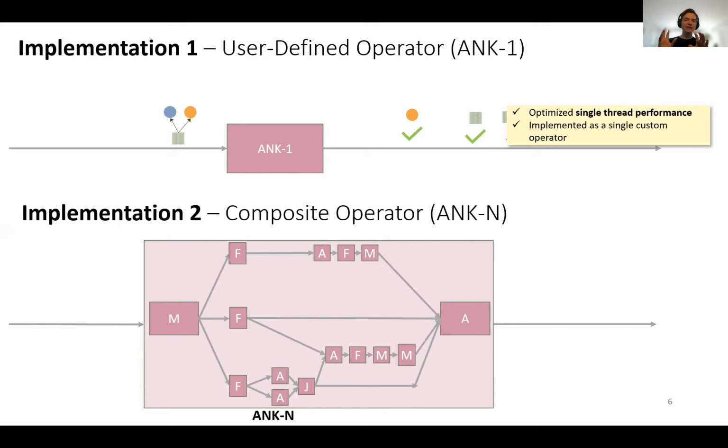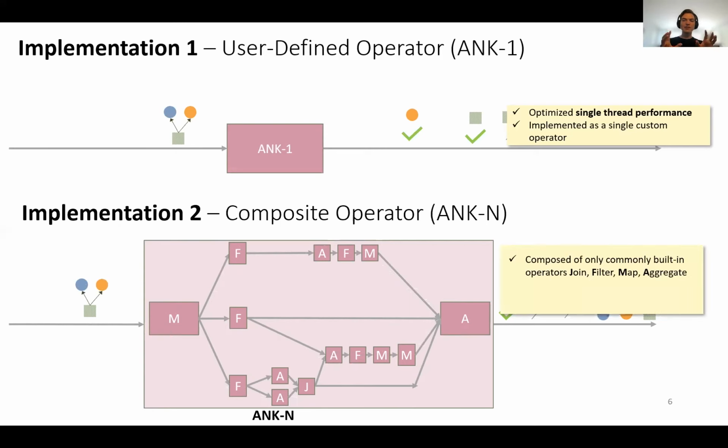We prove that ANK-N delivers the correct forward provenance graph, just like ANK-1 does in our paper. While ANK-N has a more complex implementation, it leverages exclusively native and built-in operators such as join, filter, map, and aggregate, allowing it to leverage an SPE's native parallelization capabilities, and thus we get a parallelizable Ananke implementation for free.